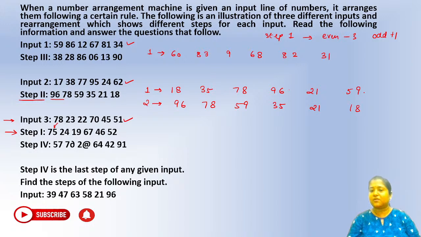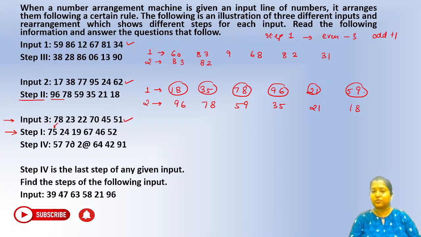So what is happening here? You can see 96 has been taken, then 78 has been taken, then 59 has been taken, then 35, then 21 and then 18, right? So that is what is happening in here. Okay, so how are we getting the step number 2? We are just writing it in the decreasing order. So you can see here what will be step number 2 for this one. We will have a 83, right? Then we will have a 82, right? Then we will have a 68, then we will have a 60, then we will have a 31 and then we will finally have a 9.